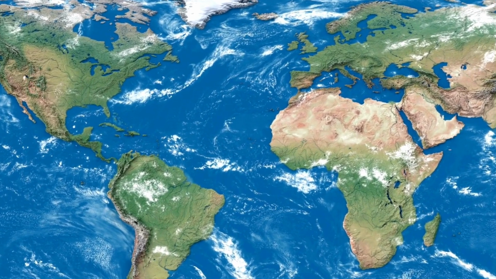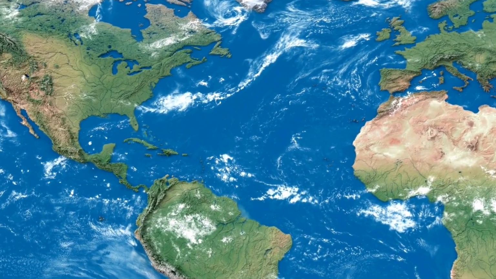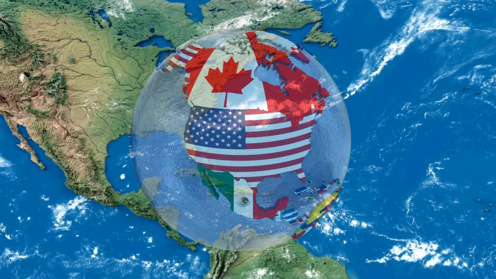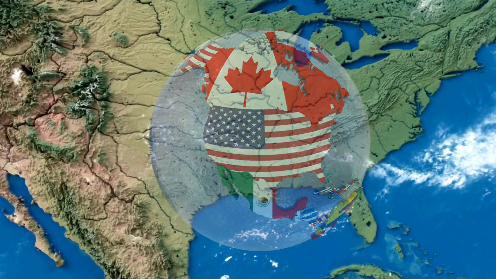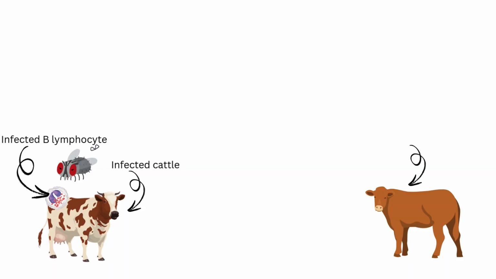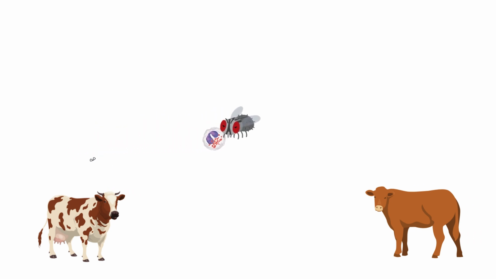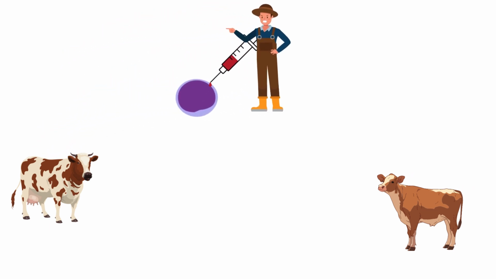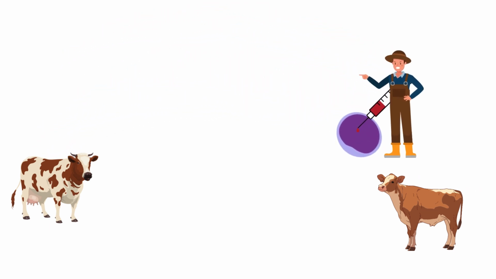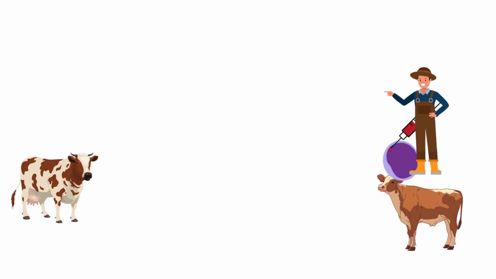Bovine leukemia virus is present in many countries, and most commonly in North America. Transmission of bovine leukemia virus occurs through transfer of infected B cells from one animal to another. The mechanical vector can be a biting fly or other biting insects. The virus can also be transmitted by contaminated instruments such as needles, dehorners, or castration instruments.